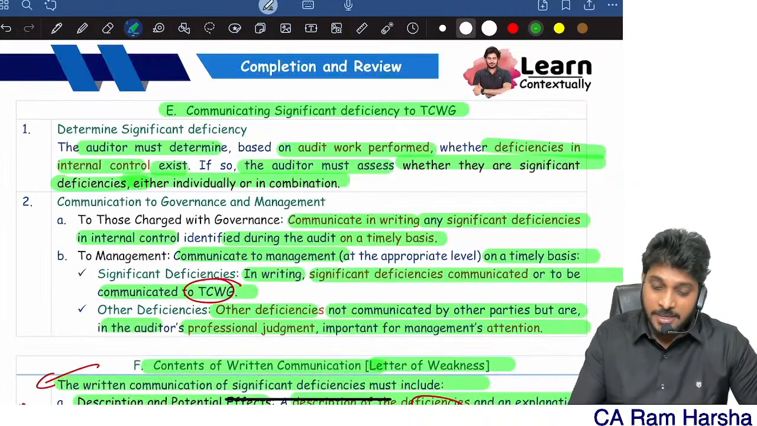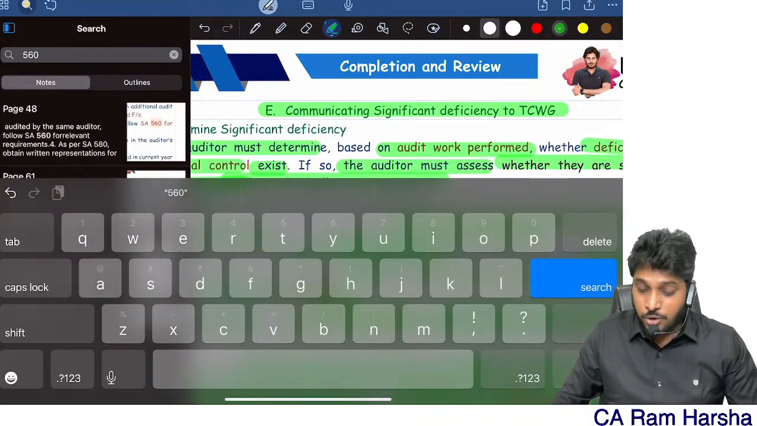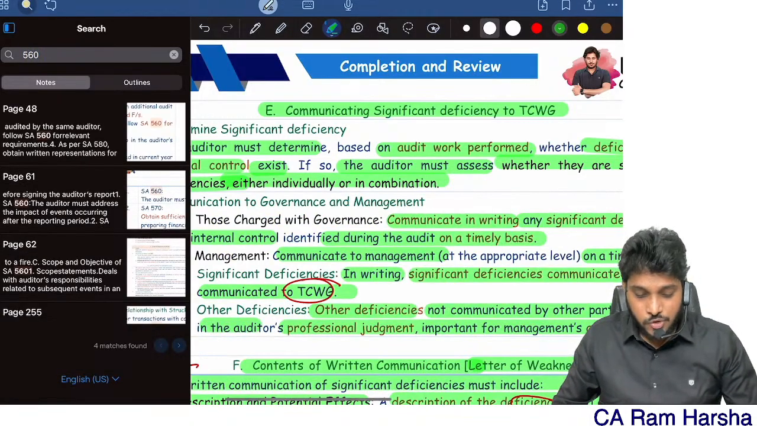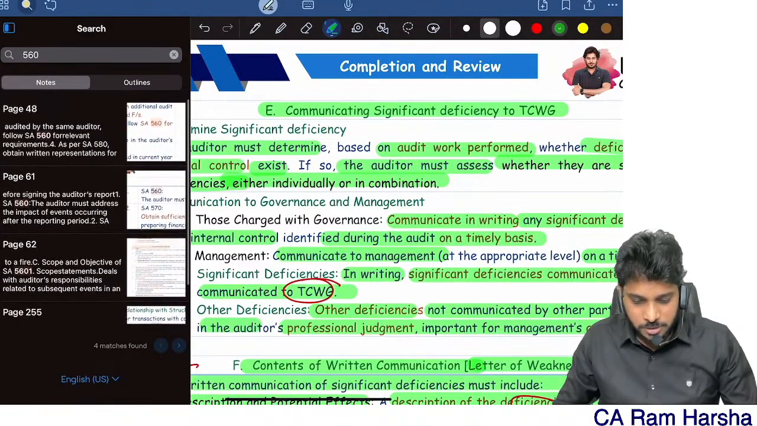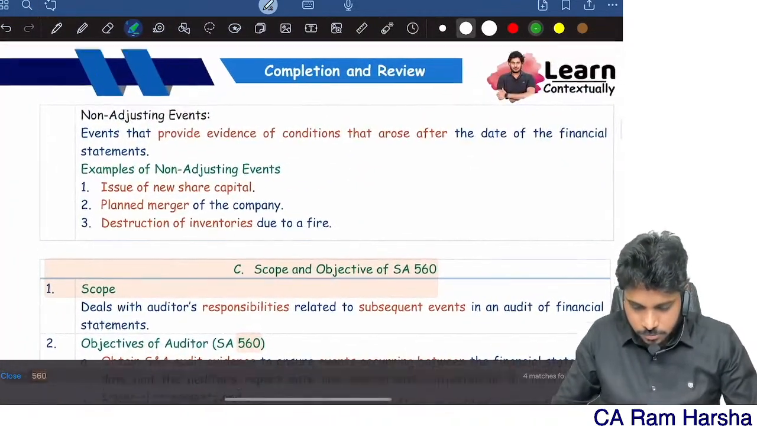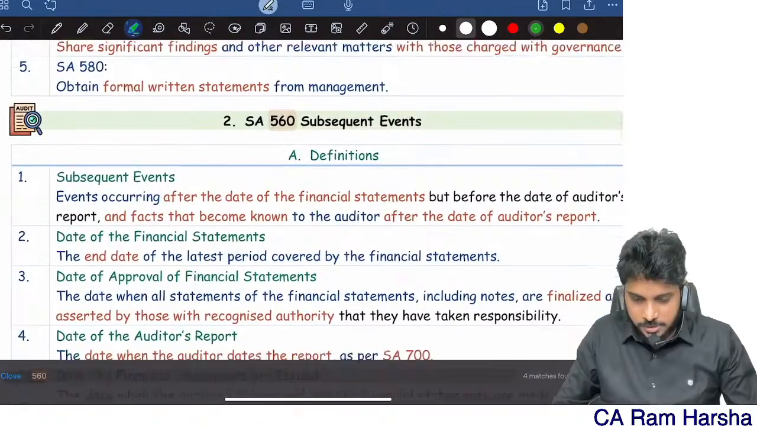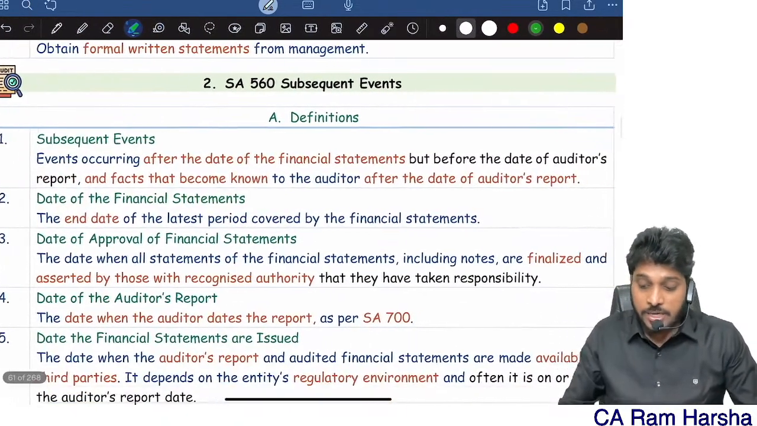But in the auditing standard, the definition is much bigger. Many students don't know. But right now, I don't want to give the entire backdrop, so I will directly enter into the matter. So what is the subsequent event definition in audit?